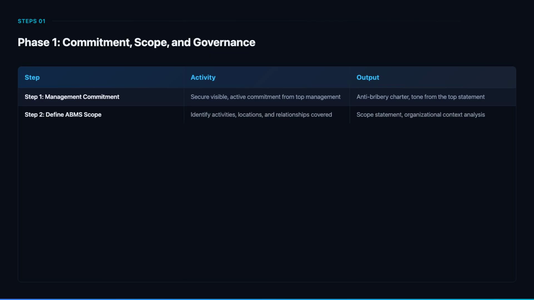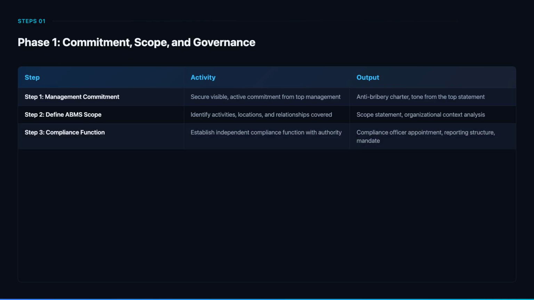Step 2 defines the ABMS scope. Identify which business units, geographies, activities, and third-party relationships are covered. Consider the countries where you operate, the sectors you serve, and whether you deal with government officials. The scope must reflect your actual bribery exposure.